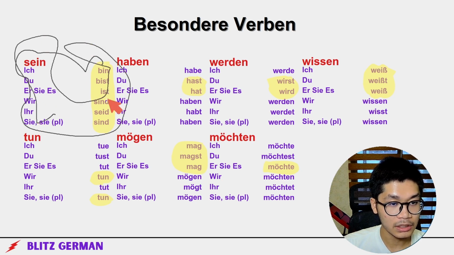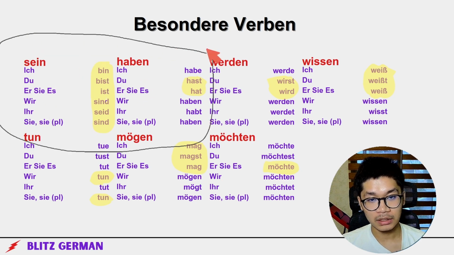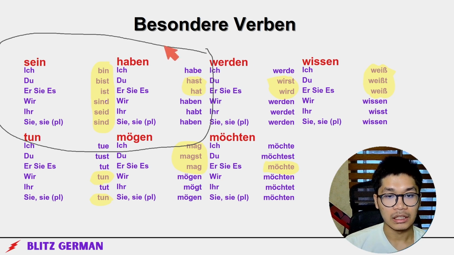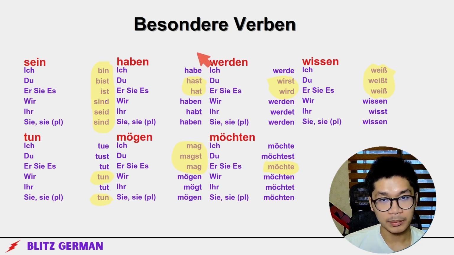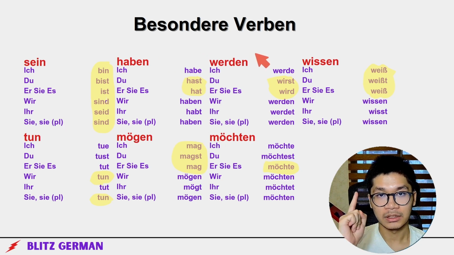Please, you gotta do this one. If you don't memorize this one, you'll not even be A1. If you can't do these ones, you'll not be A1. You have to do it. You have to do it, man.